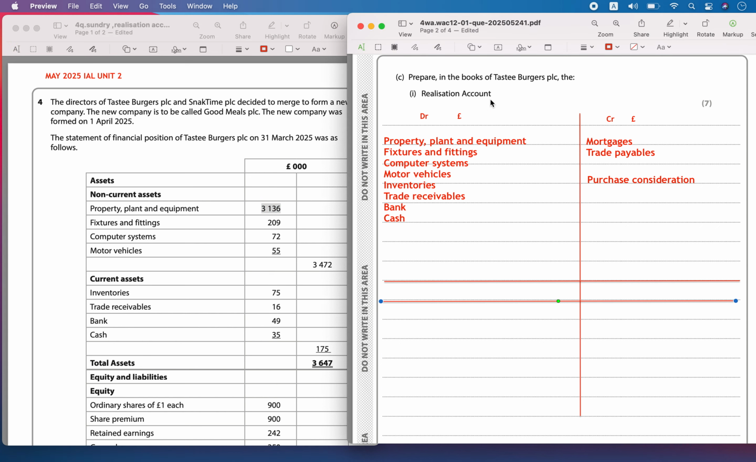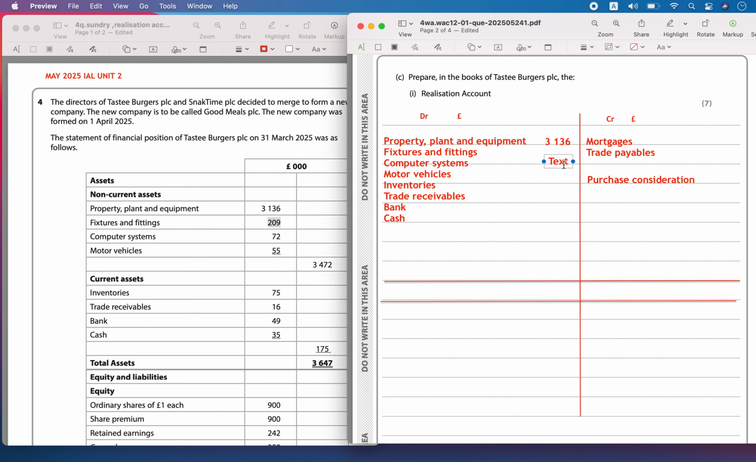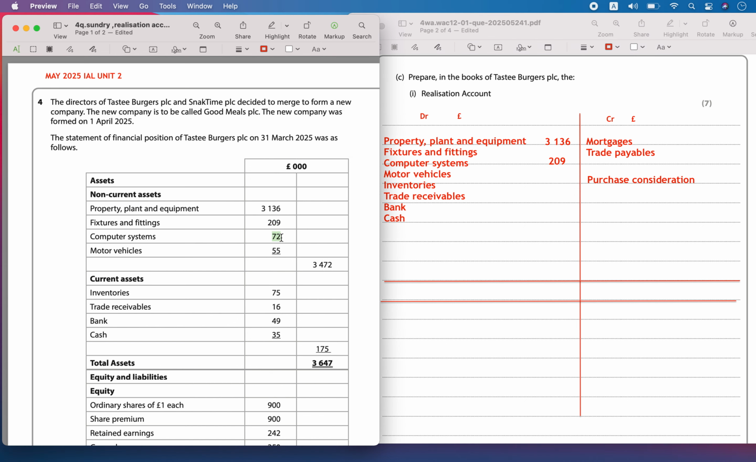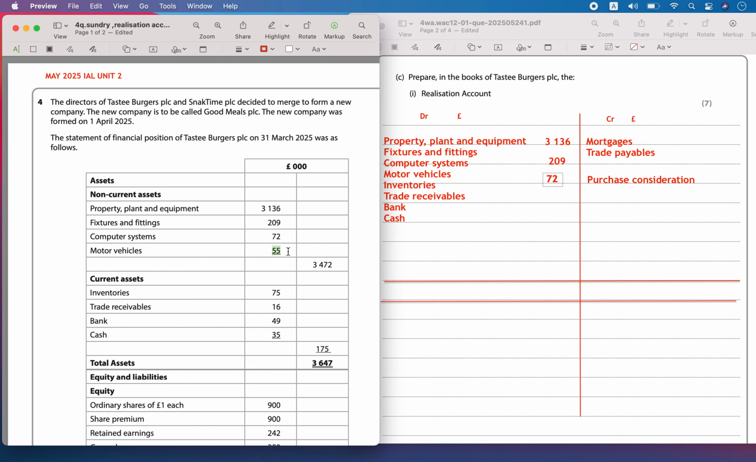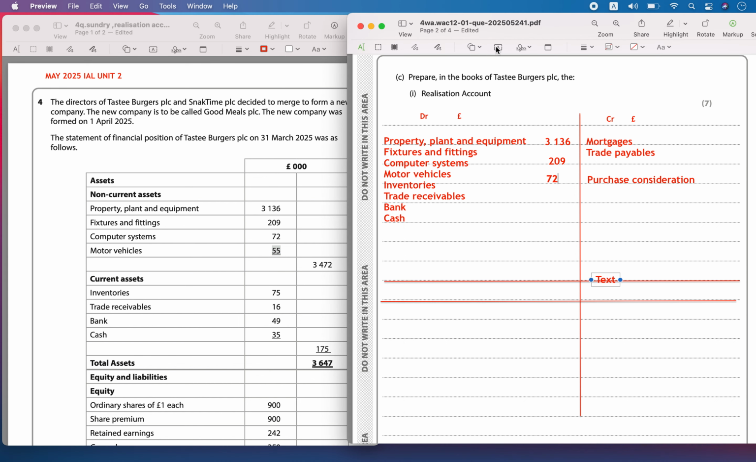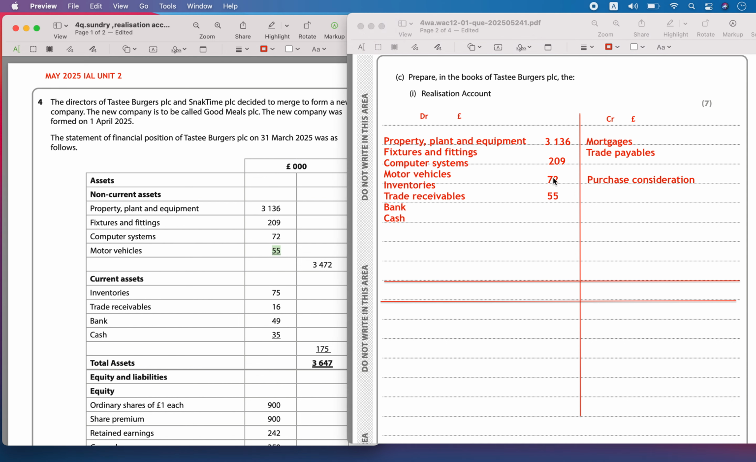Let's write all the values of the non-current assets and current assets. First one is property, plant and equipment. It is valued at 3,136,000. Then fixtures and fittings, which is valued at 209,000. Then computer system is valued at 72,000 pounds. Motor vehicle is valued at 55,000 pounds. Next, bank is valued at 49,000 pounds.